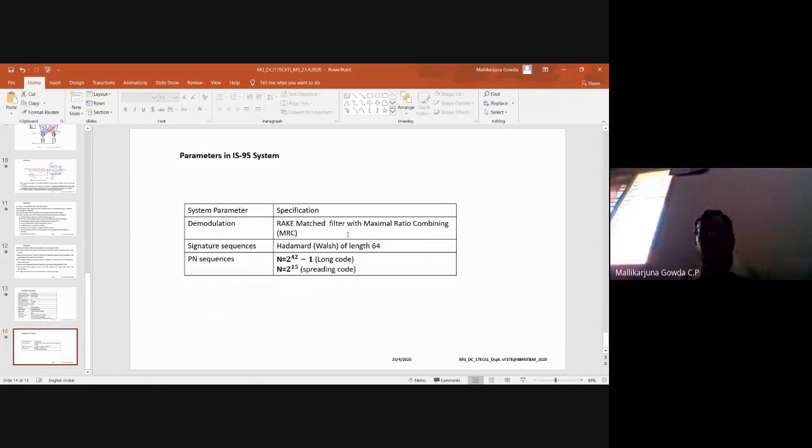Okay, and we also use a rake receiver. I have not yet discussed the rake receiver. I will come back to it. That is there in module 4. And what is maximum ratio combining? Also, you will understand during that time.